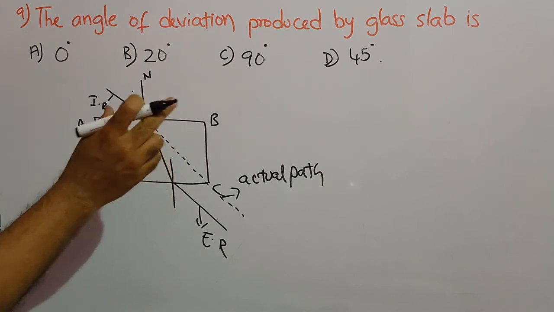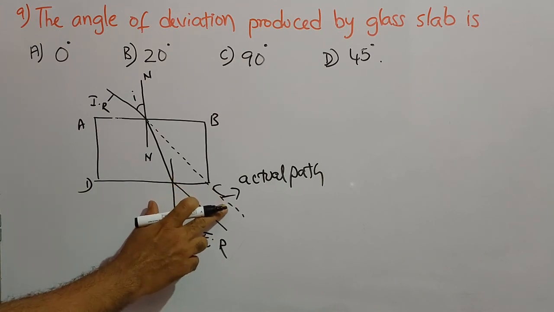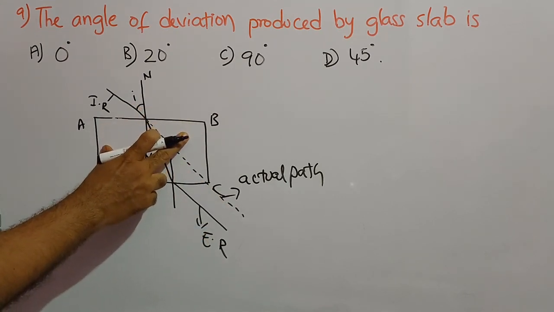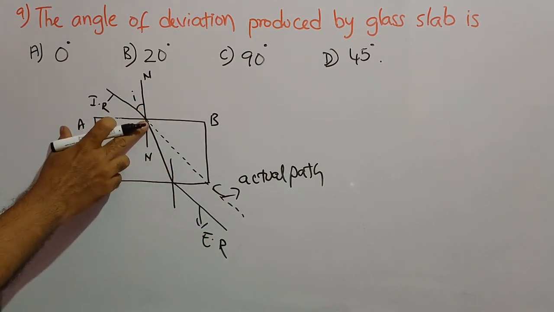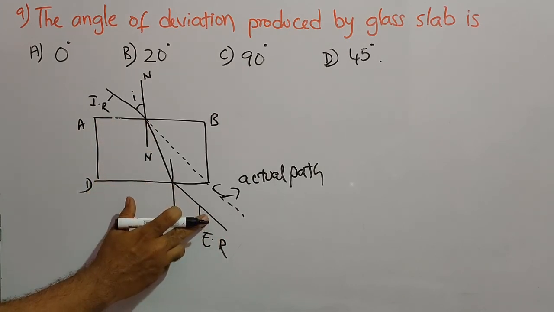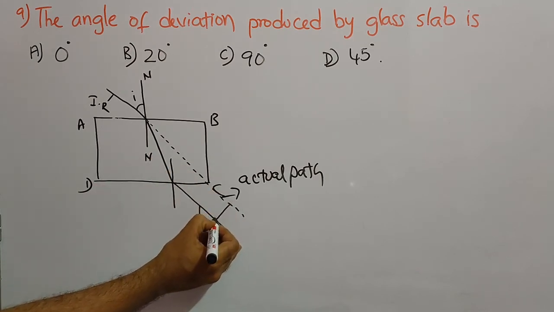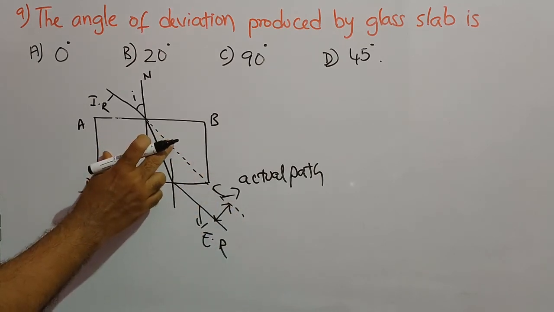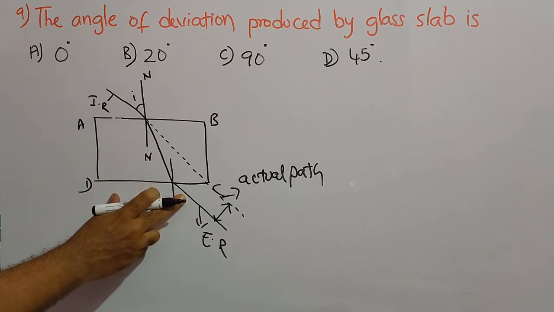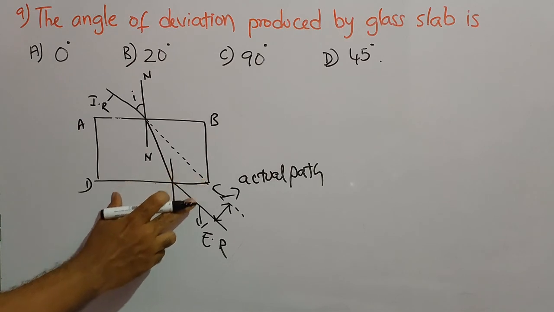If the glass slab is not present, the light ray has to travel in this direction. Because of the presence of the glass slab, the light ray has refracted and is traveling in this direction. So this is the emergent ray, this is the incident ray. The angle of deviation means how much this incident ray is deviated. This is the actual incident ray. For this ray, how much is it deviated?